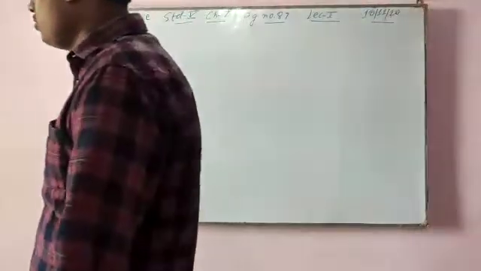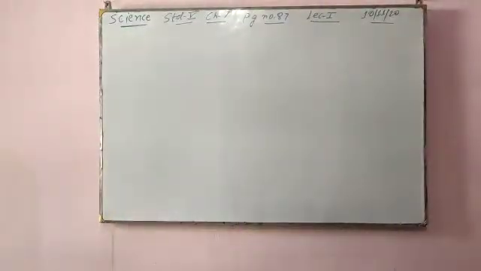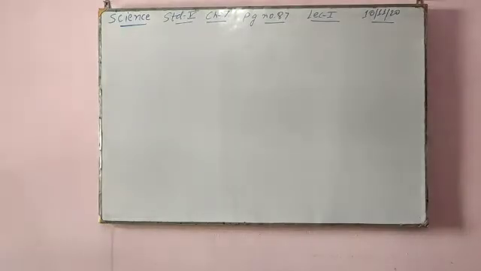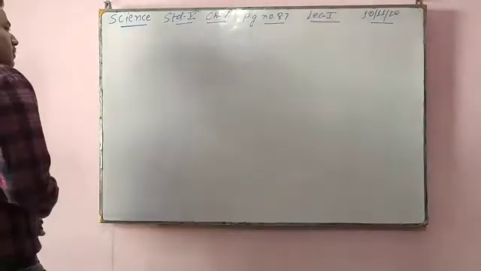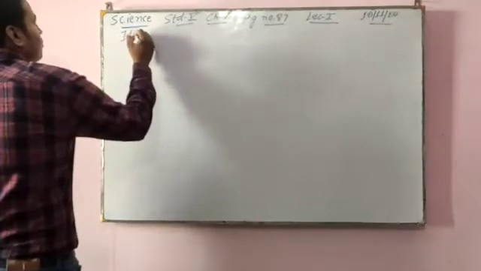So I'm going to teach you today the backbone. You already know that Chapter 7, Human Skeletal and Nervous System, is going on.